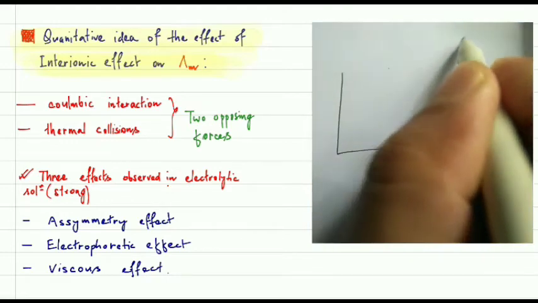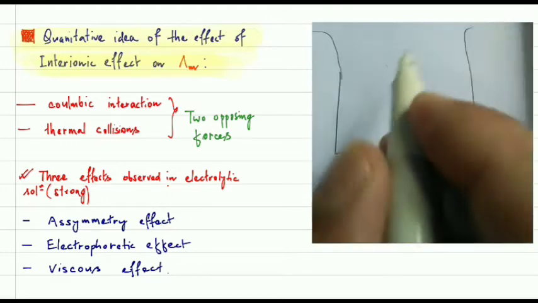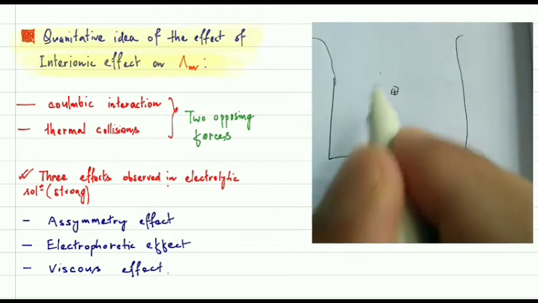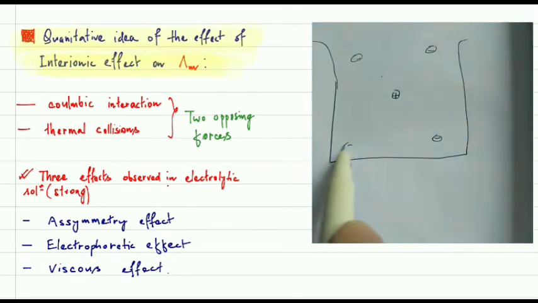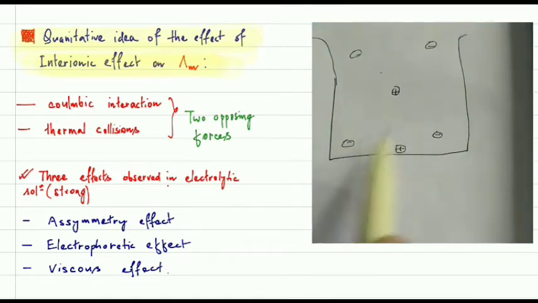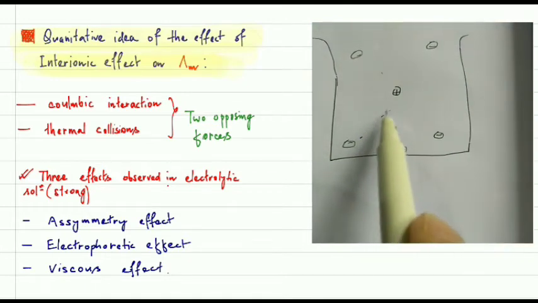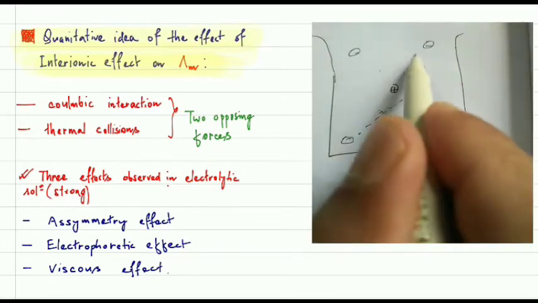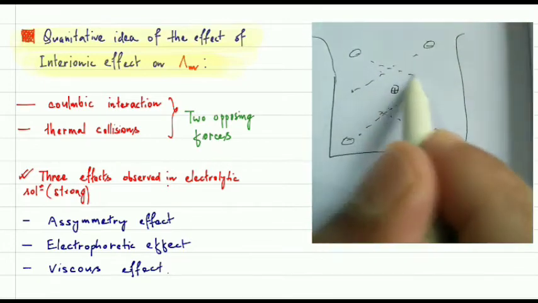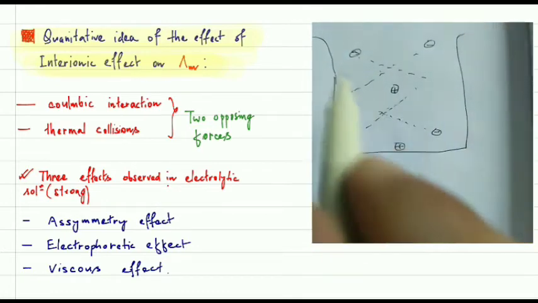So let's suppose this is your beaker. Here this is your positive charge. This is your negative, this is your negative. Negative, negative, this is positive, like that. Let's suppose this is going this way, this is going to move this way, this is also moving this way, and this negative is moving in this direction.